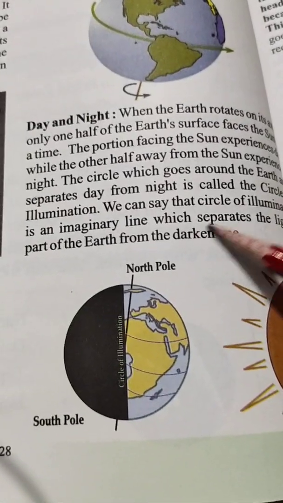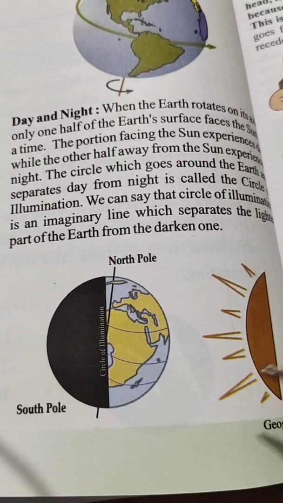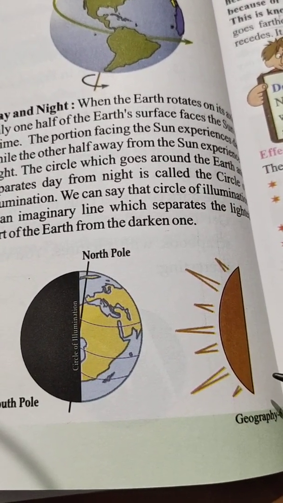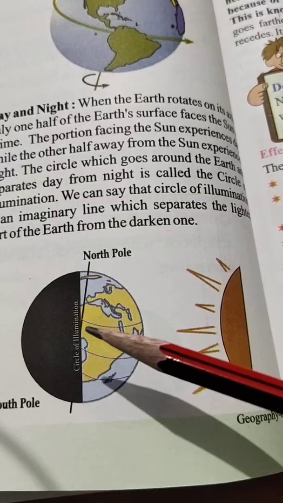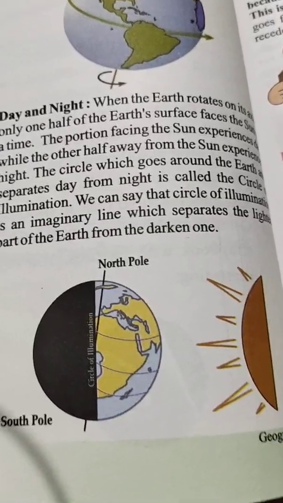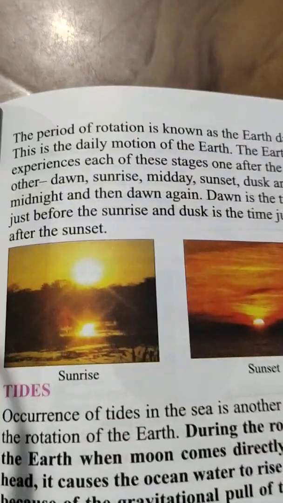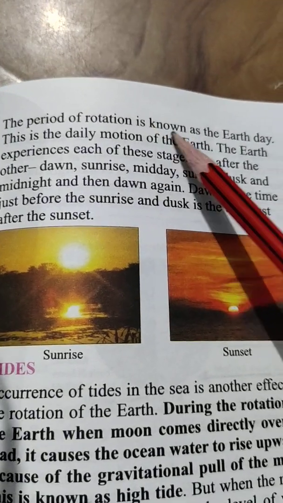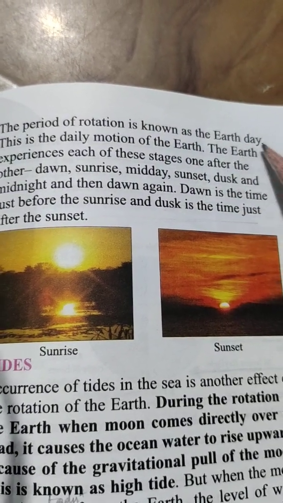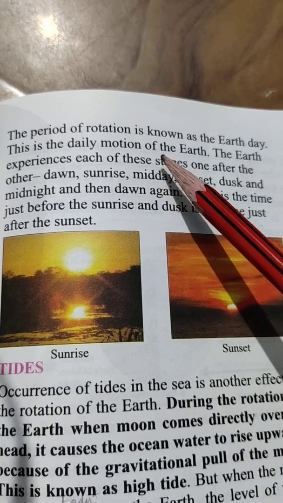See, this is North Pole, South Pole, circle of illumination. The period of rotation is known as the Earth Day. This is the daily motion of the earth.